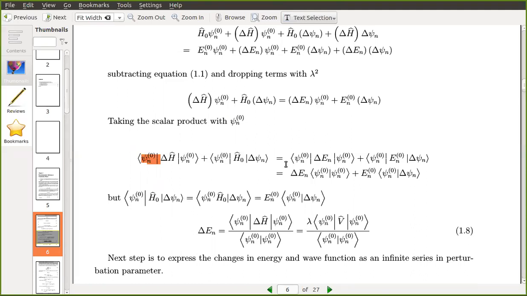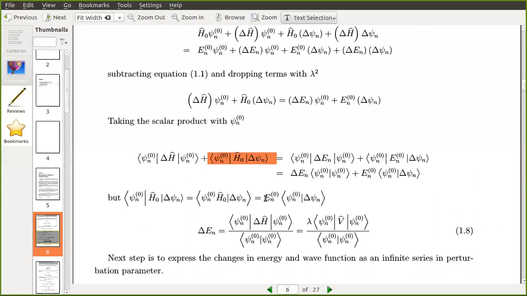Now from this equation you take the second term, this one, psi n of 0 H0 delta psi n. That you can consider as H0 acting to the left on bra psi n of 0. That you can write as En of 0 psi n of 0. So En of 0 you can take to the outside.